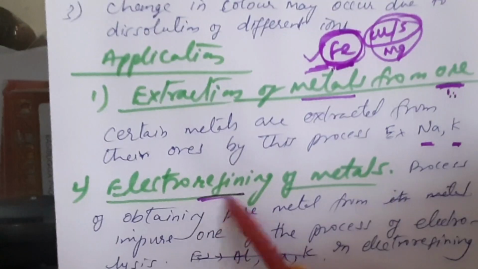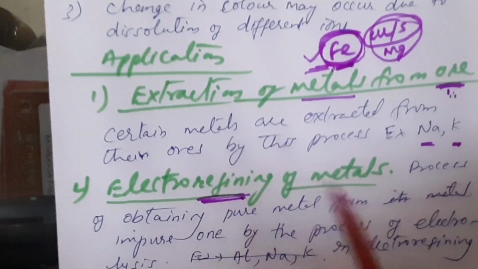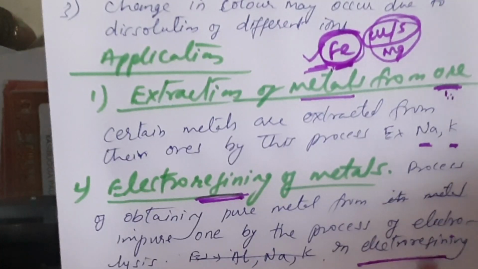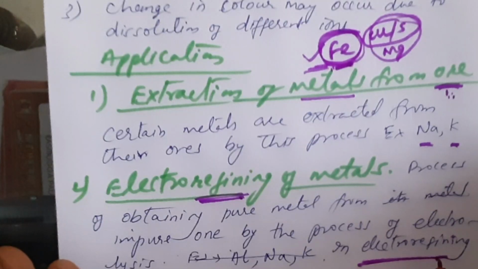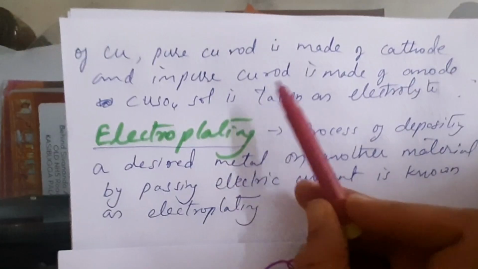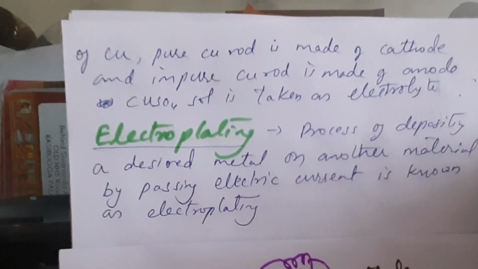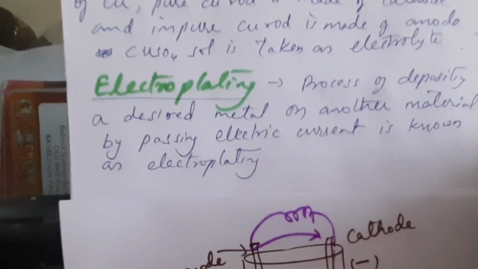Next is electro-refining of metals. Here we are going for refining, meaning purification. As I told, impurities can be removed in the form of anode mud. The process of obtaining pure metal from impure one by the process of electrolysis is called electro-refining. There you need to explain about the electrolysis process along with the electrodes and anode mud. Pure copper rod is made the cathode and impure copper rod is made the anode. Already explained, impure is anode and pure is cathode. And copper sulfate solution is taken as electrolyte, where you can explain this whole process.